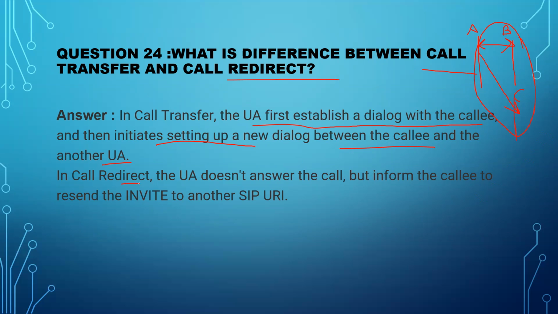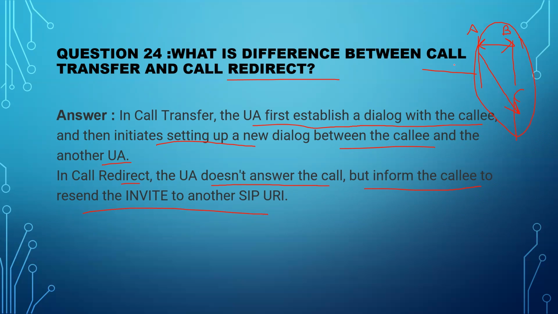But in call redirect, the user agent doesn't answer the call, but informs the callee to resend the INVITE to another SIP URI, right? So the caller is just redirecting it to the other person. At that particular point of time, it is not answering it. It is just informing the callee to resend the INVITE to another URI.